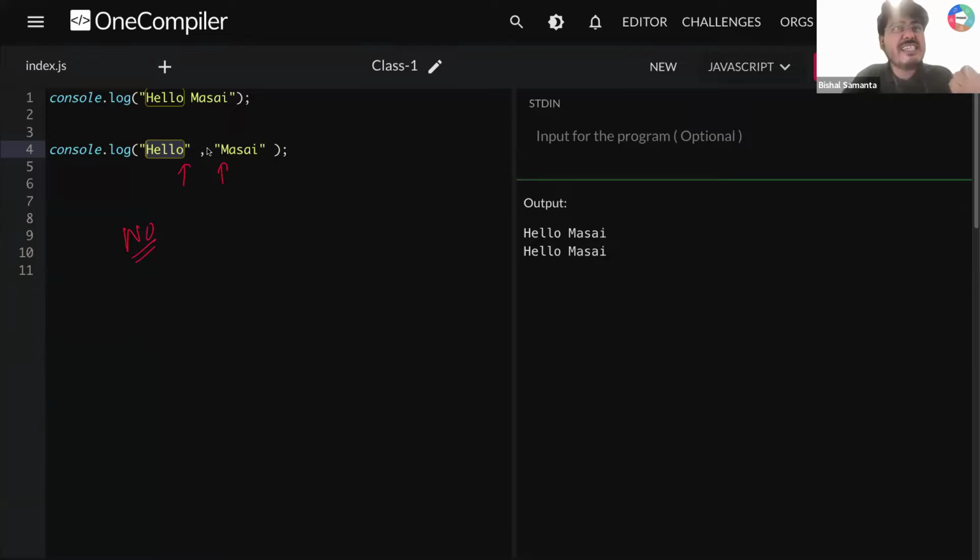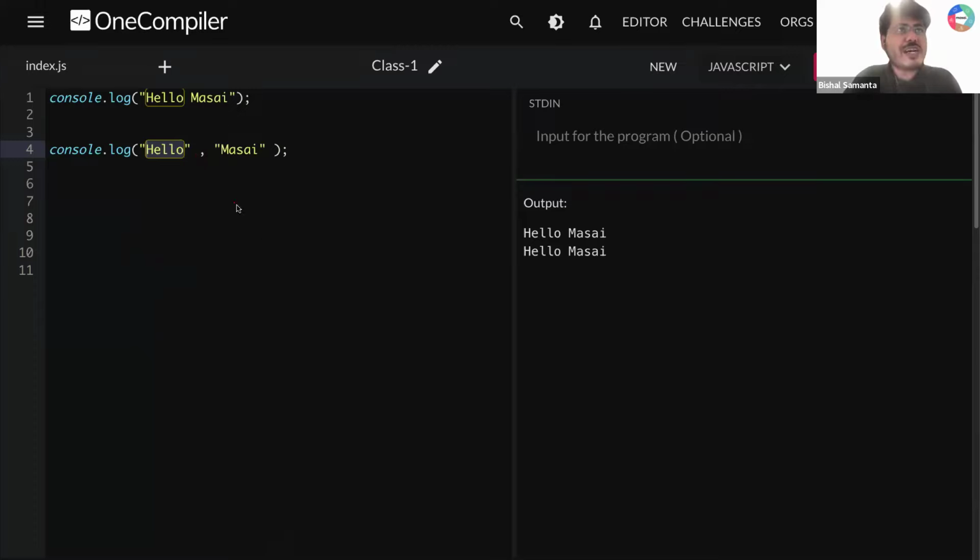But tell me one thing, guys. Can I say this comma is giving me a space here? Yes or no? So whenever you are using a comma, this comma will give you a space. So everyone take a note here. Comma means one space, right?